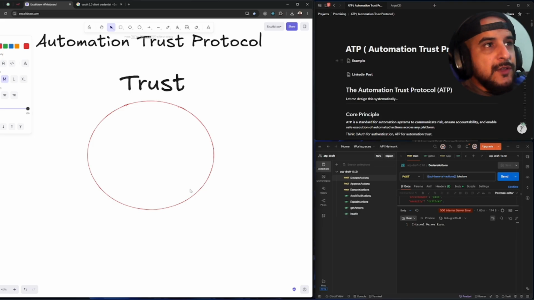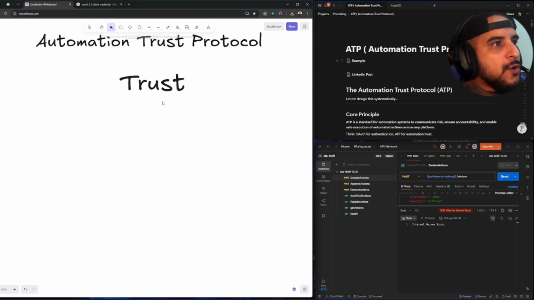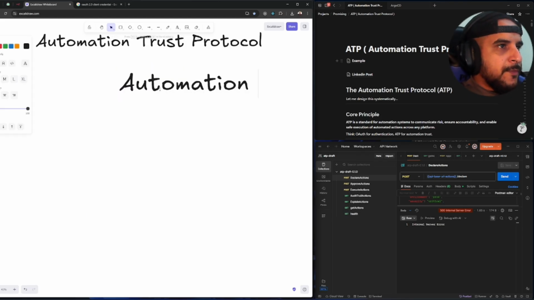That's why we call it Automation Trust Protocol. So how are we going to achieve that? We're going to talk about it, but let's just take it word by word. And now let's go to automation.